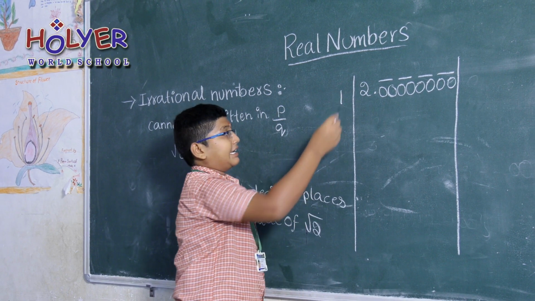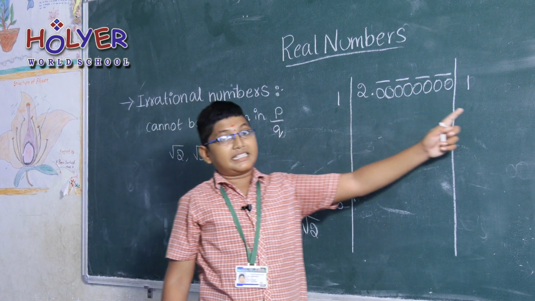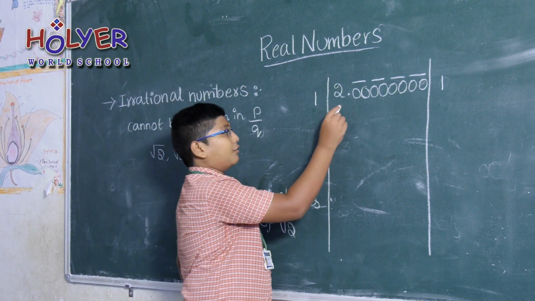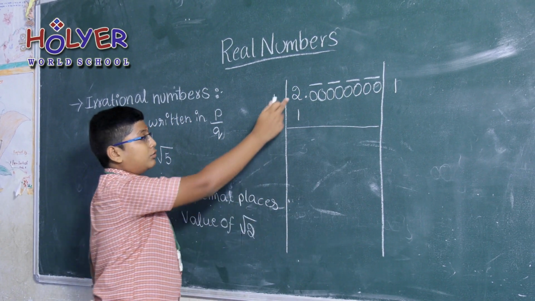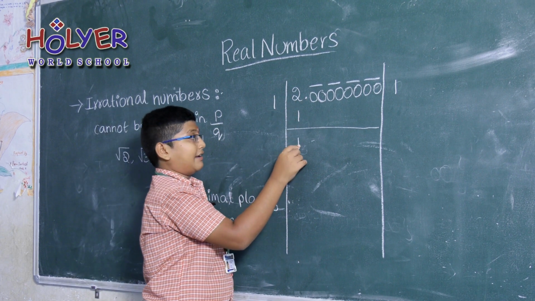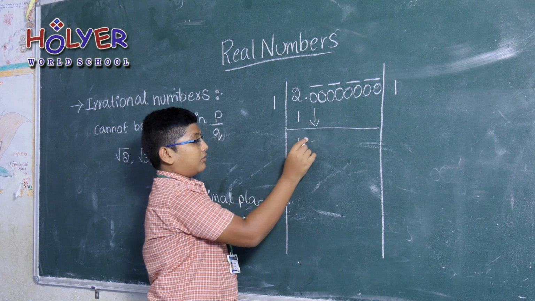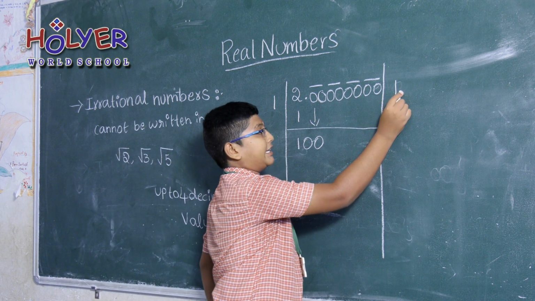Take 1 here, and here also put 1. We have to multiply both these numbers: 1 into 1 is nothing but 1. Do like a division: 2 minus 1 is 1. We have to drop the couple of zeros down, both the zeros, and remove that point and put the point here.